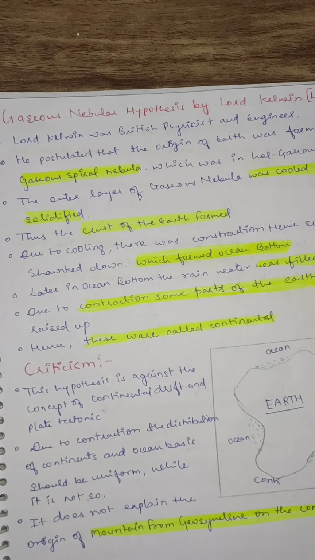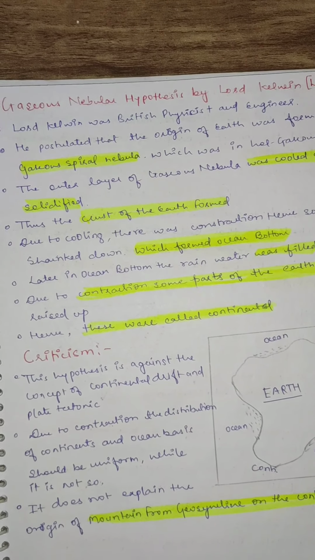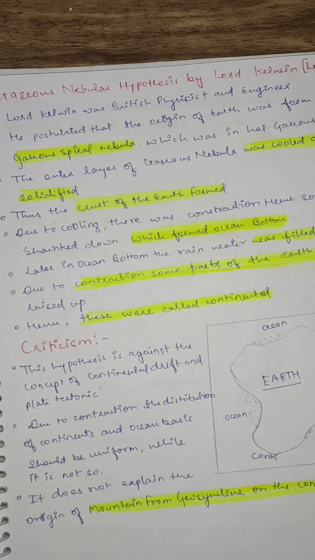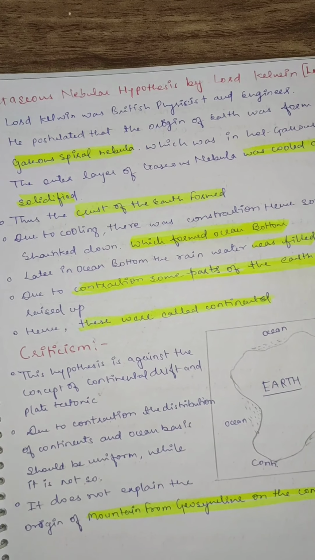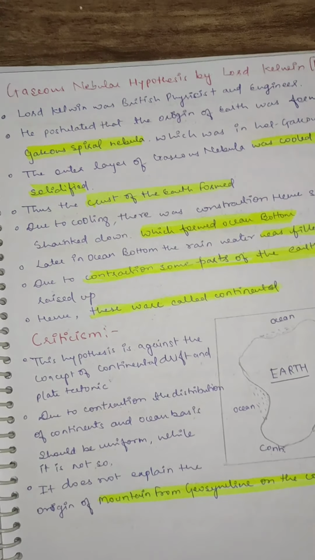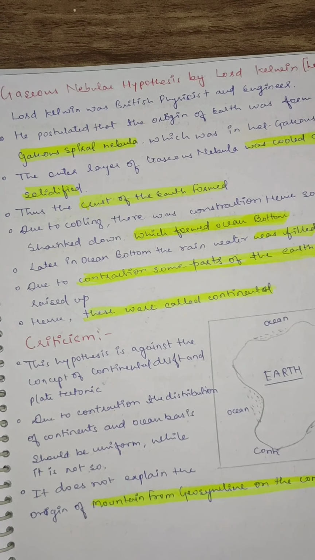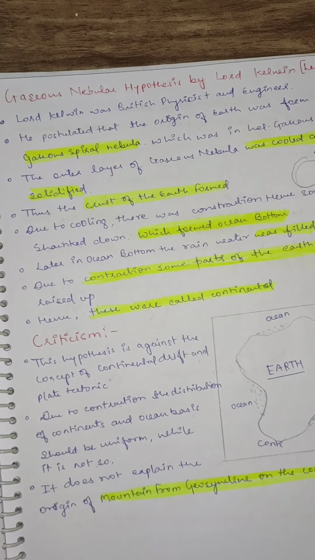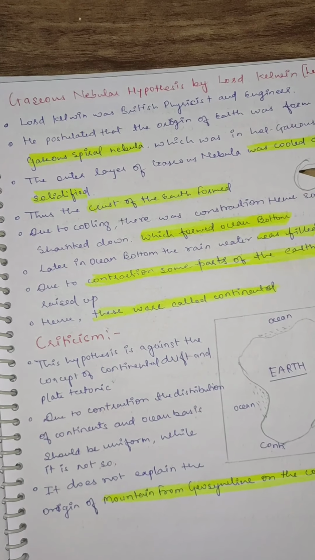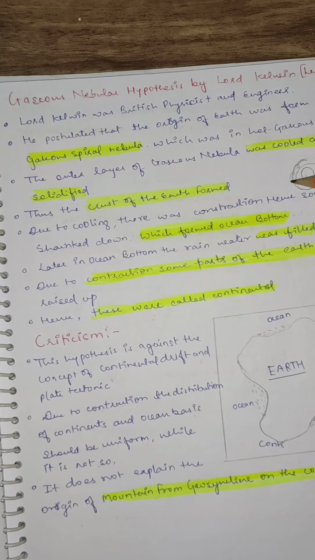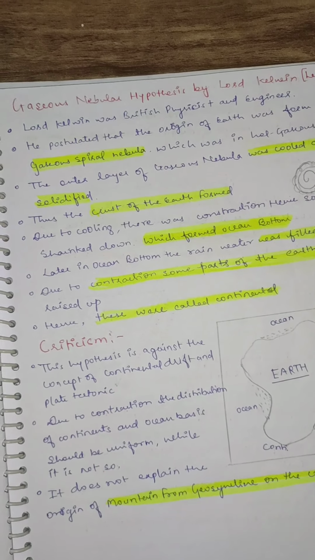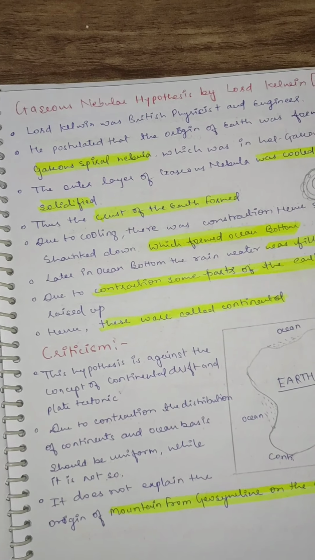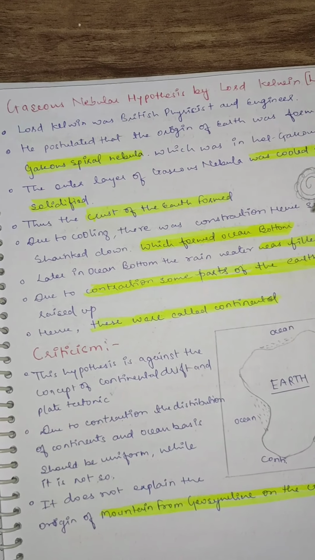The outer layer of the nebula was cooled and solidified. If there is a spiral kind of nebula, then the outer layer cooled earlier than the inner part. When it cooled, it got solidified. Thus the crust of the earth was formed.